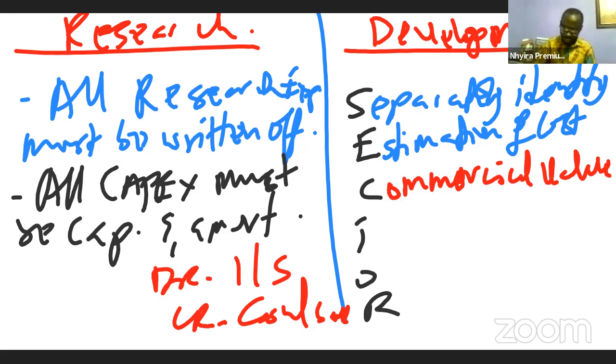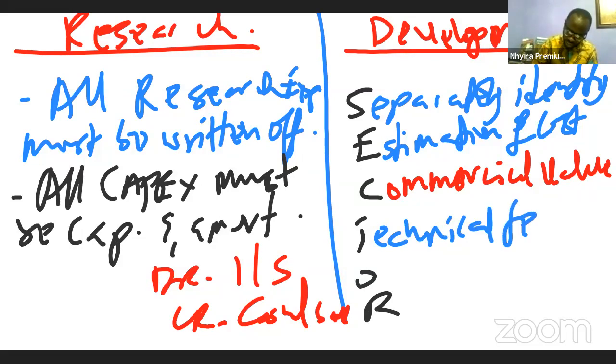But not only that, T simply means technical feasibility. Is it something that we can do? Is this something that is doable? So technically, is it feasible as an organization? Can we do it? Do we have the know-how? Do we have the expertise? Can we do it? That is technical feasibility. Because there are some product ideas that may sound good, but the entity may not be able to do it because of where it is right now. So technical feasibility.